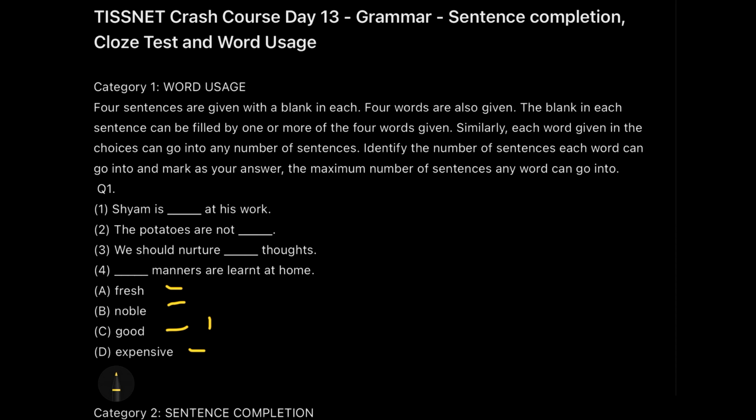Now for the second sentence, the potatoes are not fresh, possible. The potatoes are not noble. No. The potatoes are not good, possible. So this is the second sentence where I can use the word good. Okay. And the potatoes are not expensive. No one is going to complain for that. All right. So nothing to worry about it. I think we are good to go with the third statement now.